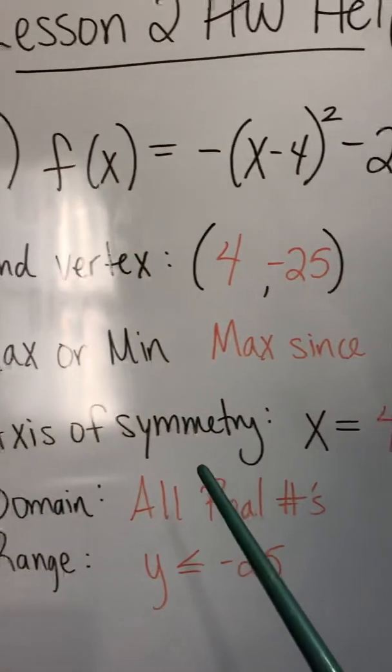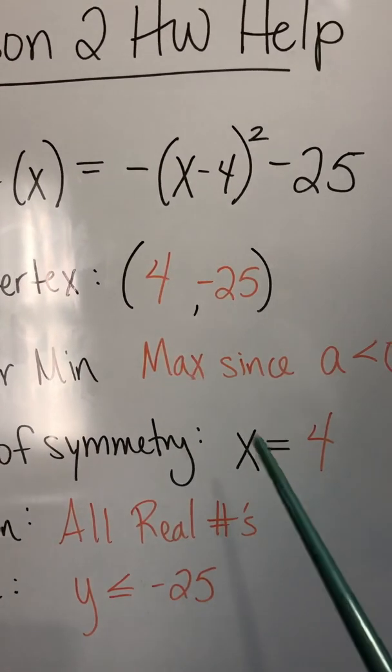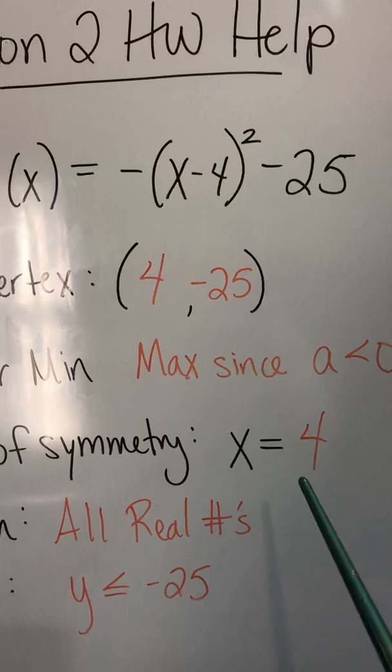They want to know what the axis of symmetry is. So that's just x equals whatever the x value is for the vertex. So it's 4. So x equals 4.